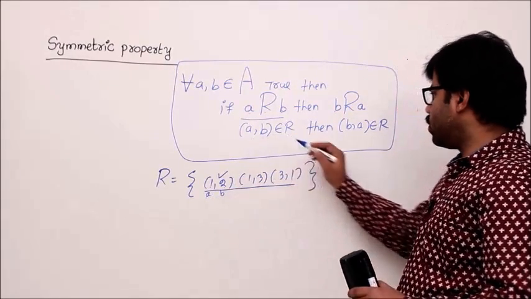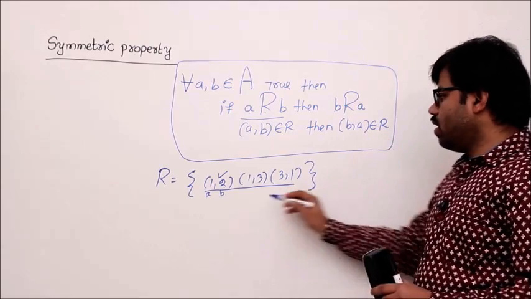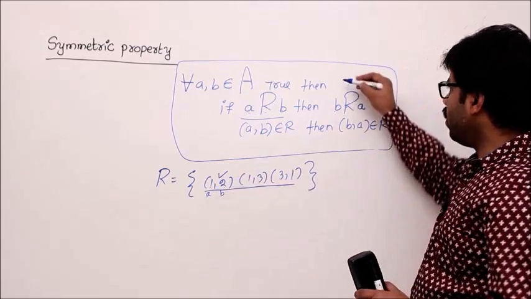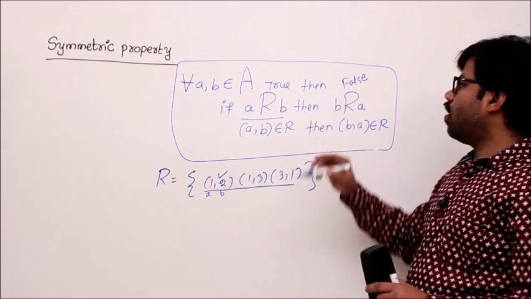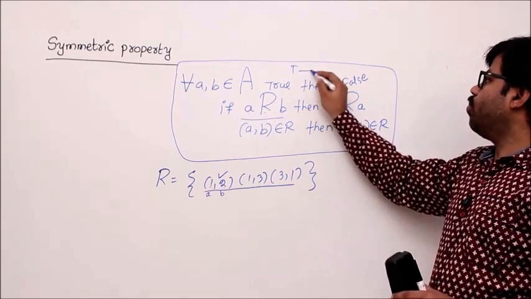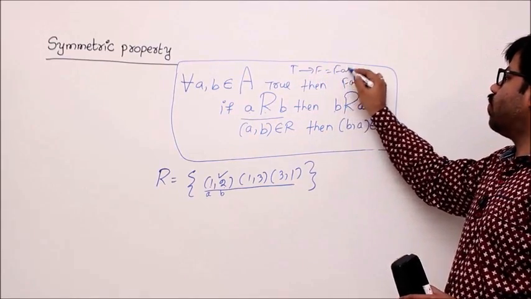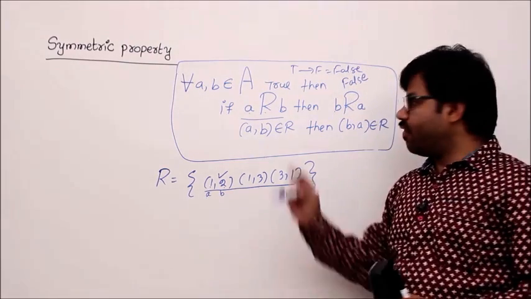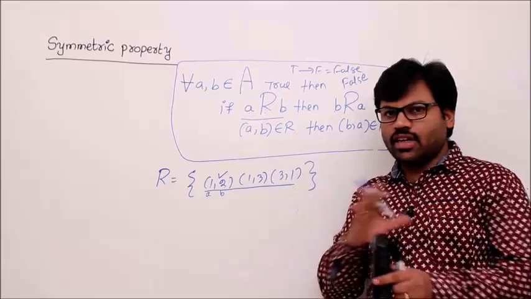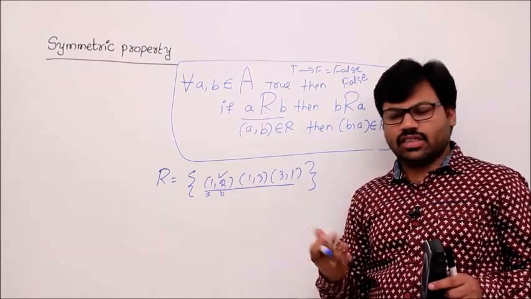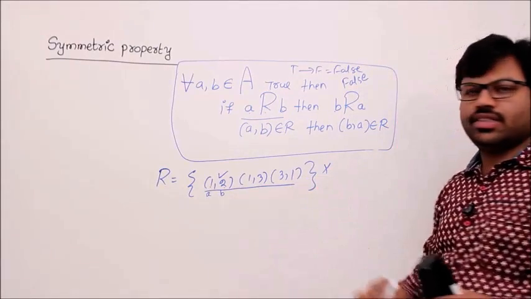(A, B) belongs to R, then (B, A) should belong to R, where (B, A) is (2, 1). Then (2, 1) belongs to R is false, isn't it? Then I got true, then false. True implies false in logic is false. That means the definition is violated. If any relation violates the definition, that cannot be a symmetric relation. That's why this is not a symmetric relation.